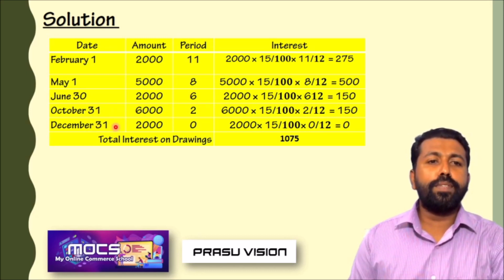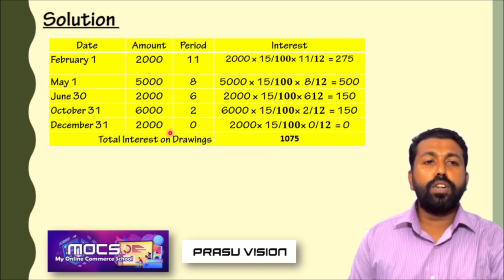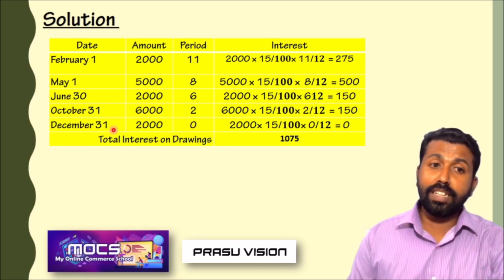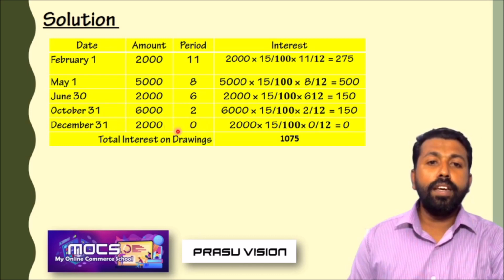And December 31st means the last day he withdrew 2000. So 0 is the period. Why? Because the accounting period closes on 31st December. Suppose it is 1st December, the period will be 1 month. So 0 is the period.